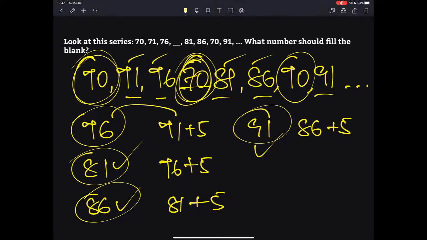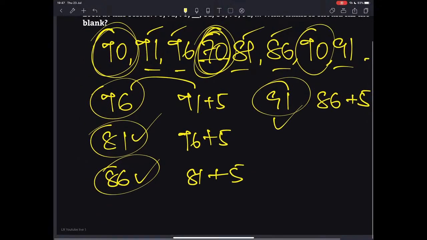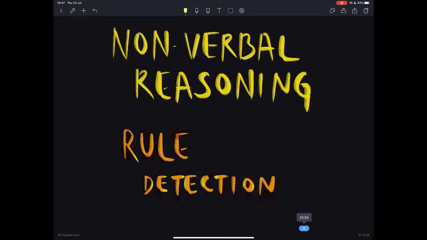Anyway, let's proceed further. Okay, so the next topic is non-verbal reasoning, and as you already know, there are various topics in non-verbal reasoning. The topic which I have selected is rule detection. Let us look at the question.